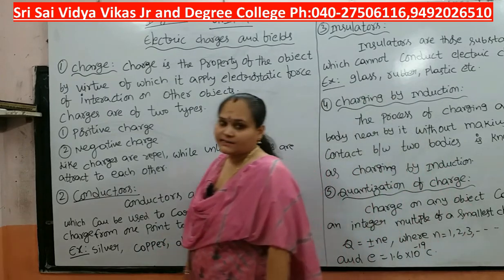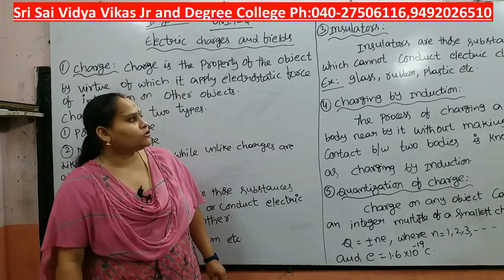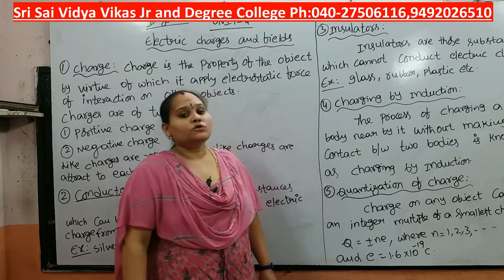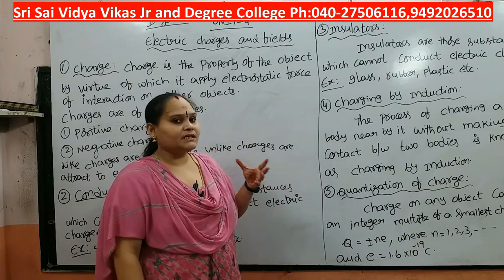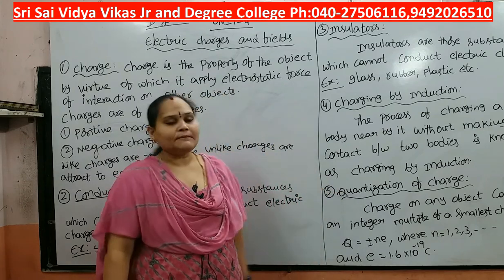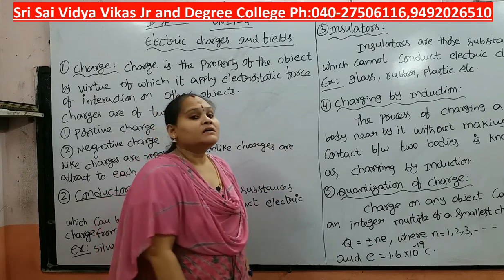All are conductors. And next one is the insulators. Insulators are those substances which cannot conduct electric charge. That means they cannot carry the electric charge. Examples are glass, rubber, plastic, board, all are insulators.